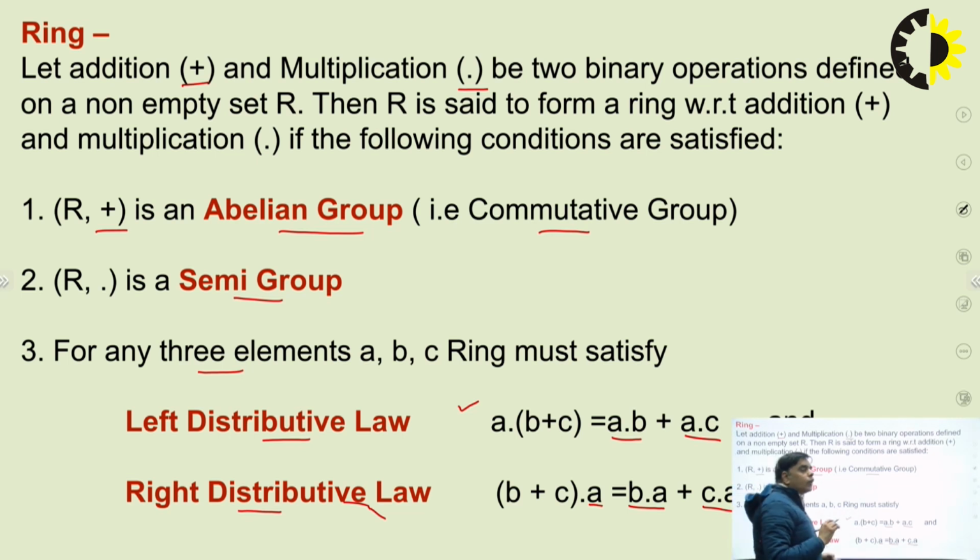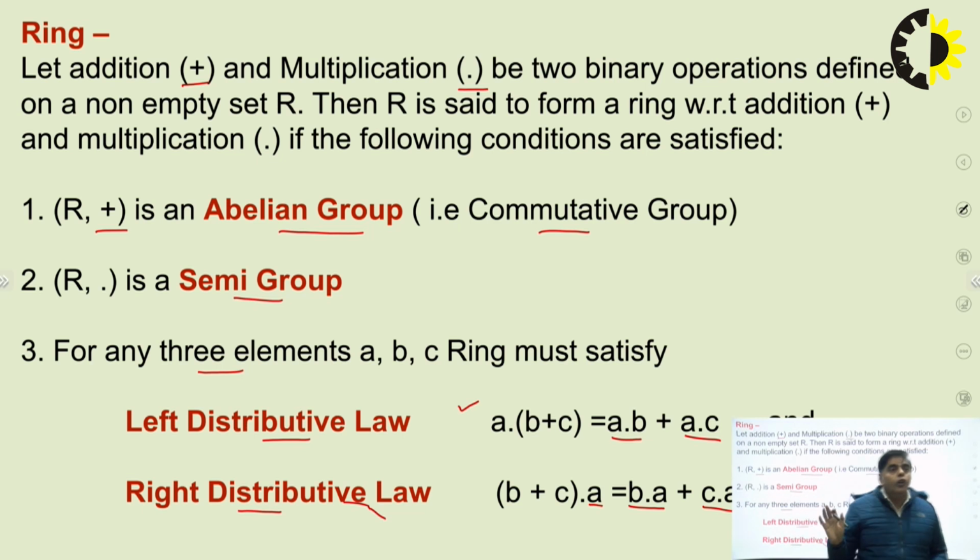So if the set of elements of the ring follows these properties, for addition it will follow five properties. First is the closure, second is the associativity, third is the identity element of the group, fourth is the inverse of each element, and fifth is the commutative law. With respect to multiplication, it will follow two properties: the closure property and the associativity.